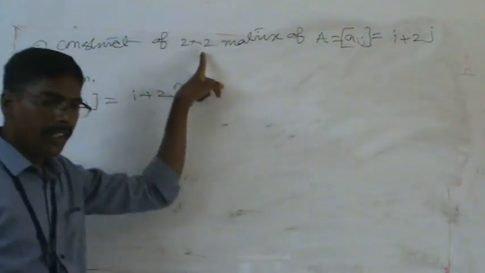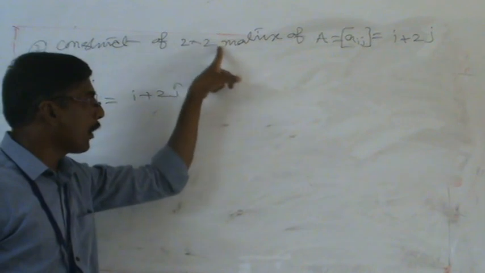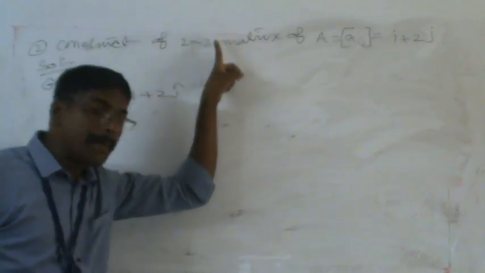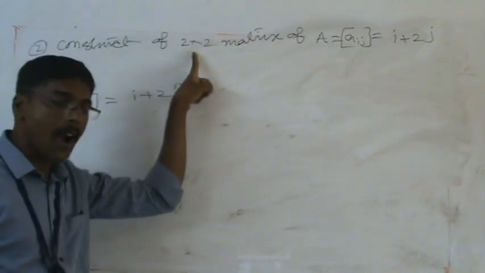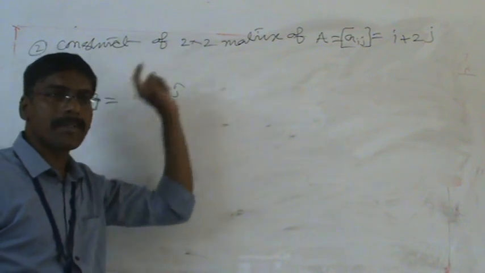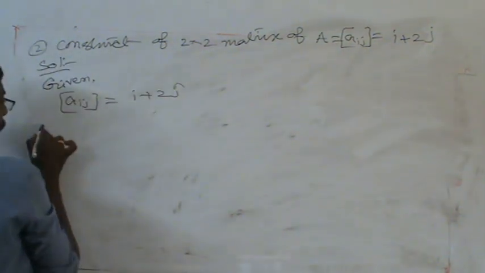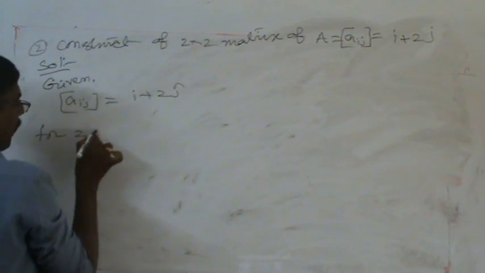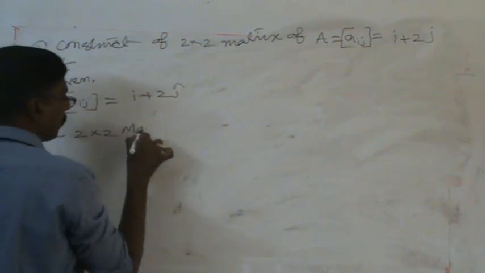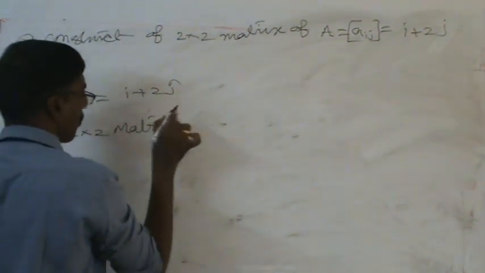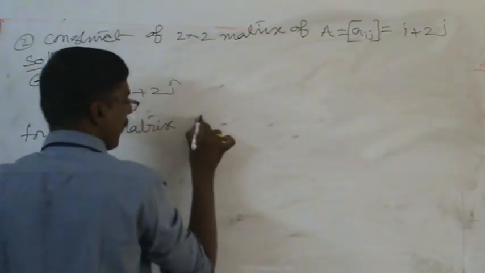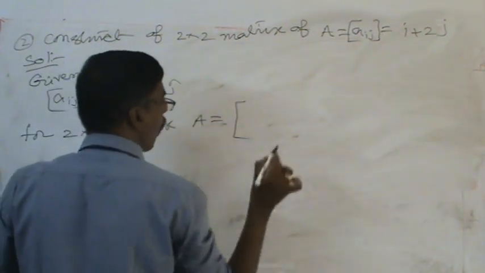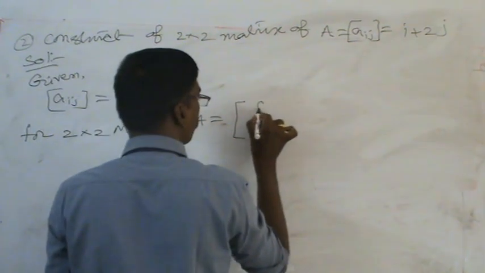Very, very important. A 2 by 2 matrix means the matrix has 2 rows and 2 columns. For a 2 by 2 matrix, matrix A can be written as, how many rows do we need? 2 rows.